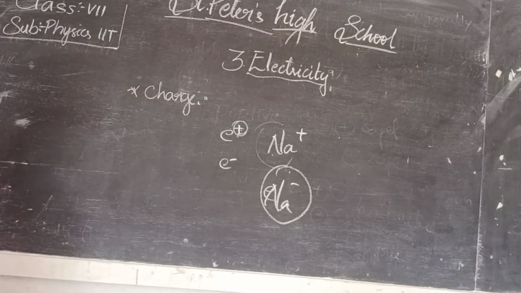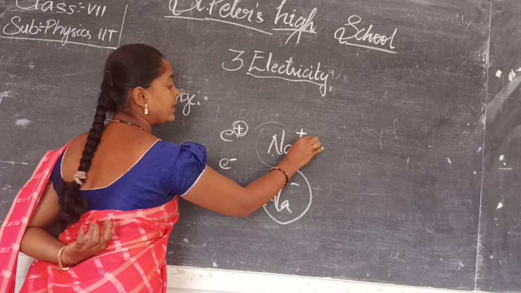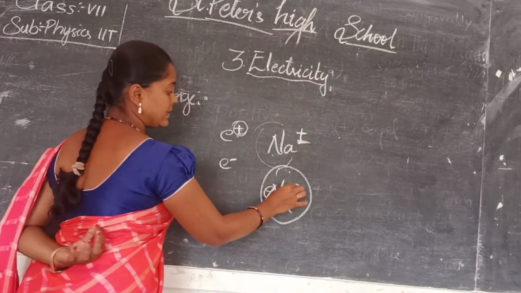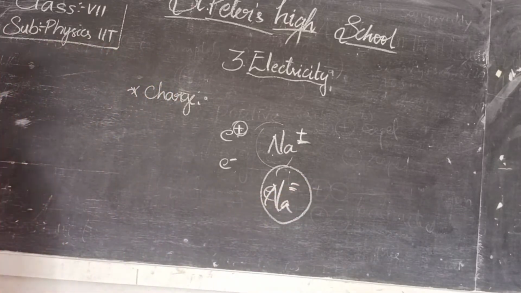That means on losing electrons, a neutral body acquires a positive charge. If it is losing, it gets plus. If it is gaining, it gets minus. This is regarding charge and the properties of charge.